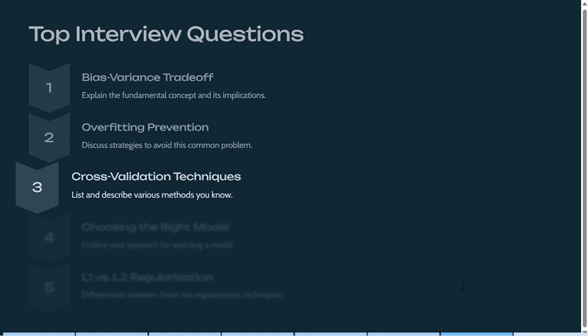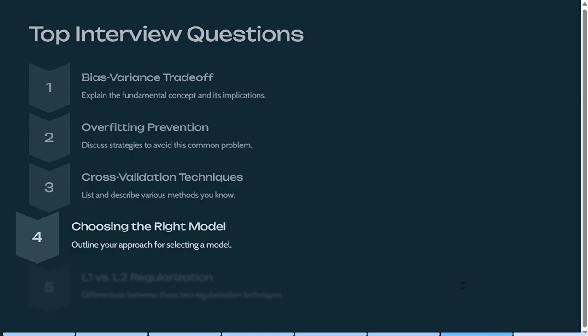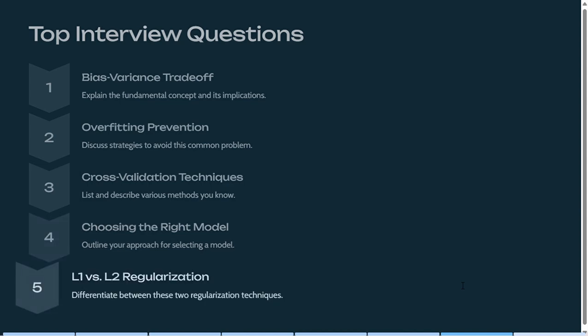Next, choosing the right model. Be prepared to outline how you select a model based on the problem type, classification versus regression, data characteristics, size, feature types, and business needs. Next, L1 versus L2 regularization. You should know the difference. L1 regularization, that is lasso, encourages sparsity, driving some coefficients to zero, which is useful for feature selection. And L2 regularization, that is ridge, penalizes large coefficients but doesn't set them to zero, helping prevent overfitting.